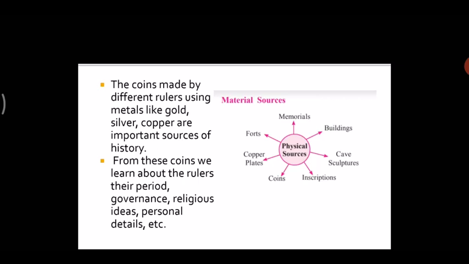But now, are they made of gold and silver? No, they are not, right? From these coins, we learn about the rulers, their period, the governance, religious ideas, and personal details. Everything was inscribed on these coins in ancient times. Let's move forward.